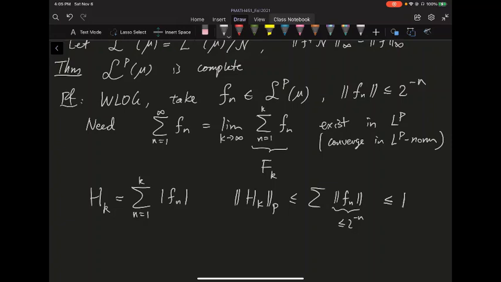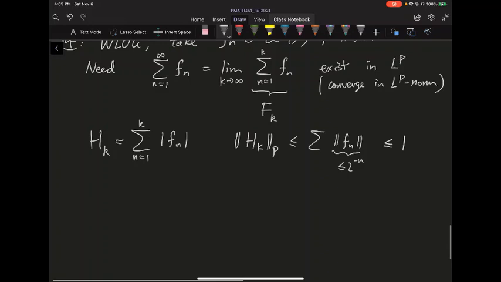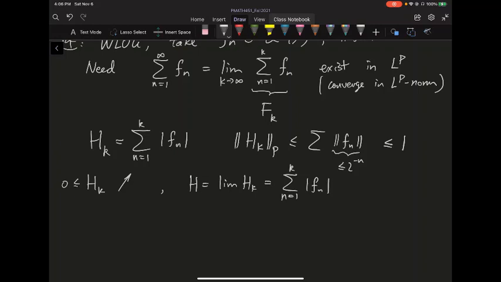Because these h_k are non-negative and increasing, since you're adding a non-negative function one at a time, they have to converge. So h is the pointwise limit of these h_k, or essentially just the sum of all the absolute values of f_n.